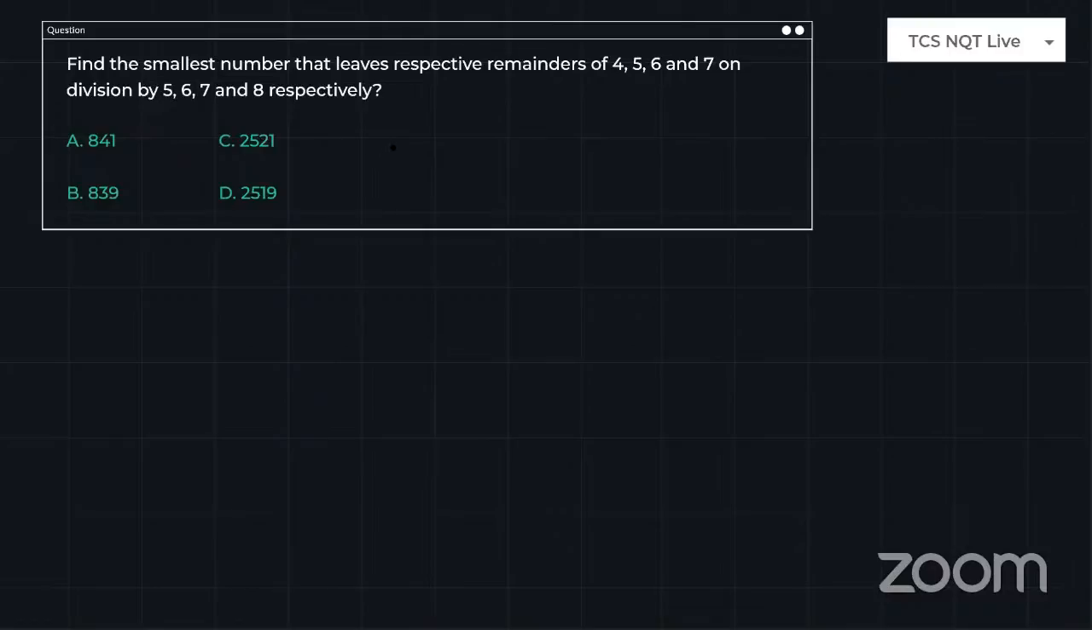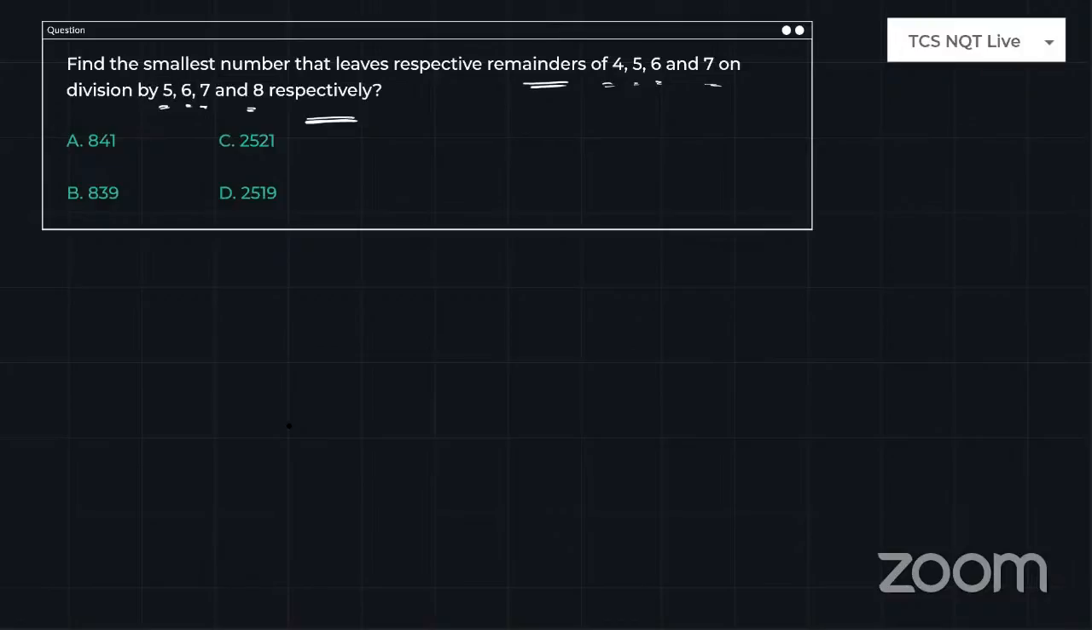Just look into the next question. Find the smallest number that leaves the respective remainders 4, 5, 6, and 7 on division by 5, 6, 7, and 8 respectively. I'm going a little quick because we need to cover a lot of problems. If you still have doubts, you can ask me in the chat. No issues. Okay, just look at how to do this.